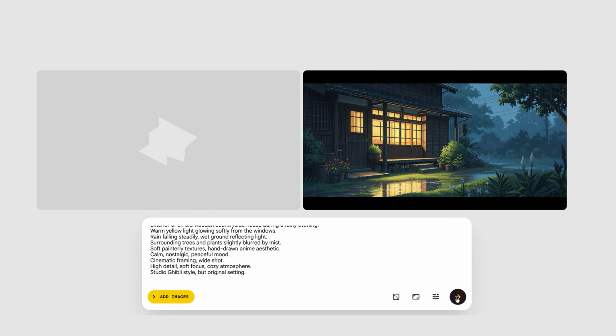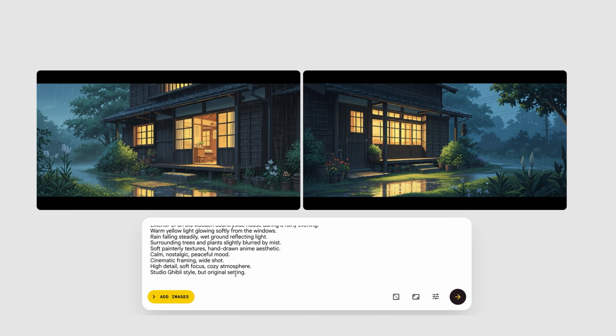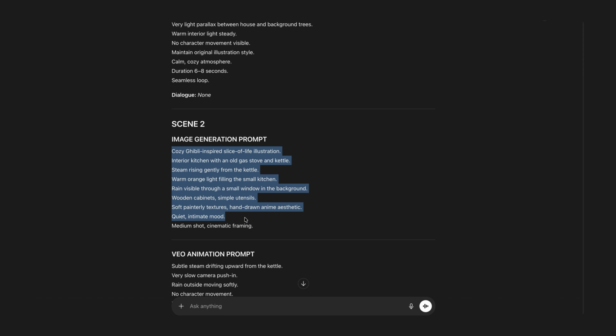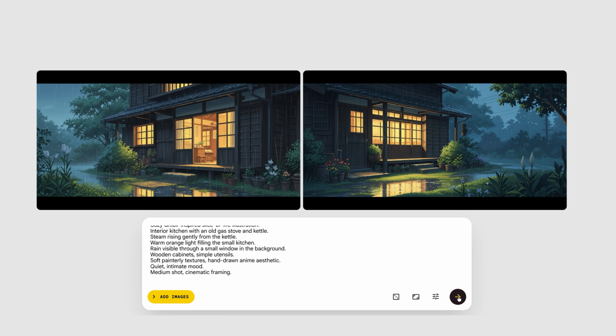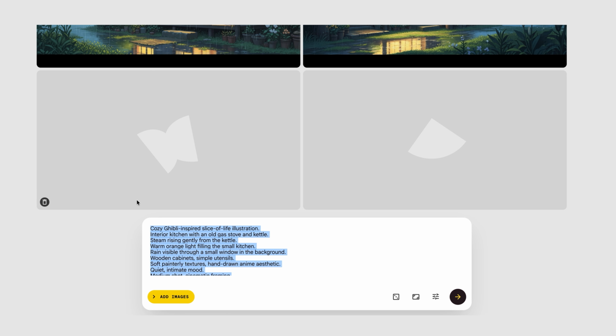You can see that it looks very close to the style that channel is using. So this is the exact process you need to repeat to generate all your images. Just go back to scene 2, copy that prompt as well, and then return to Whisk. Select the entire previous prompt, delete it, paste the new one, and generate the next image.